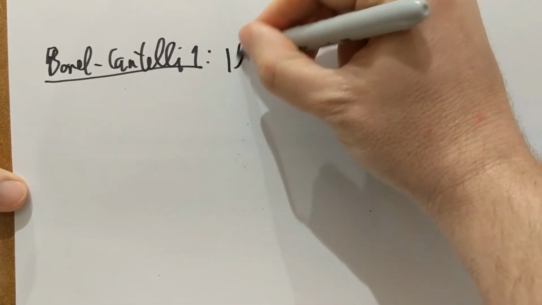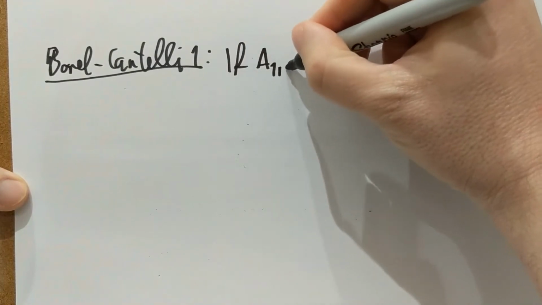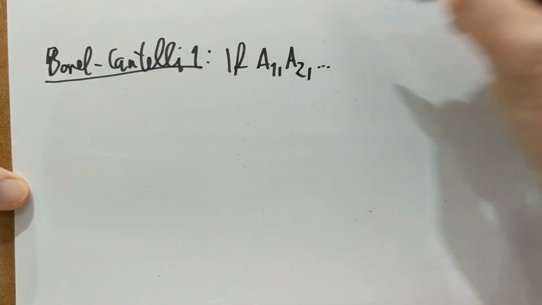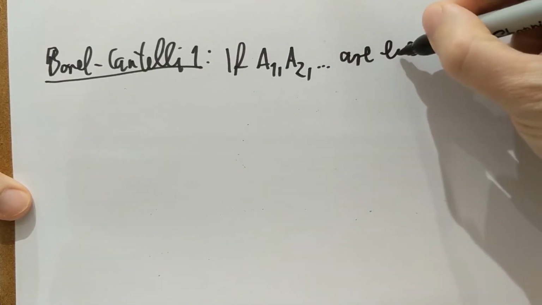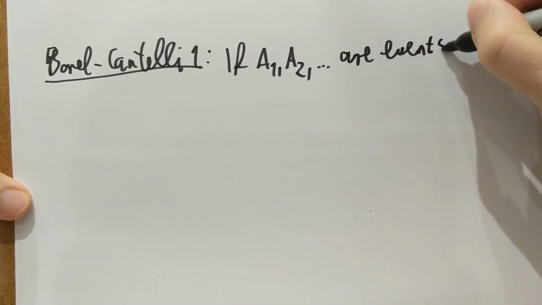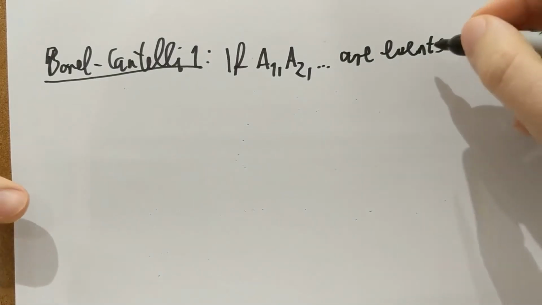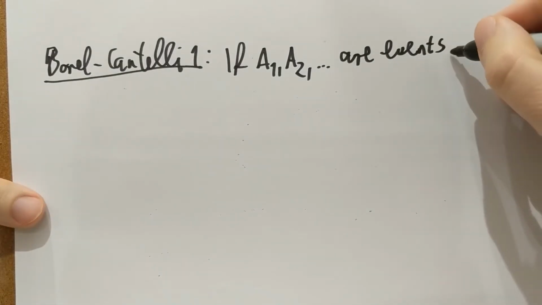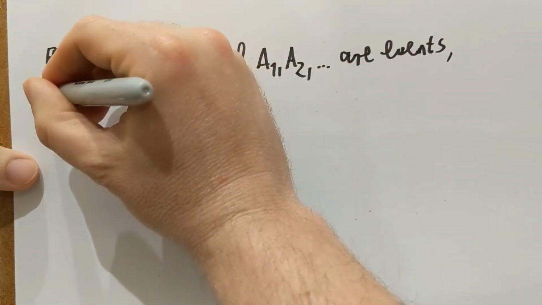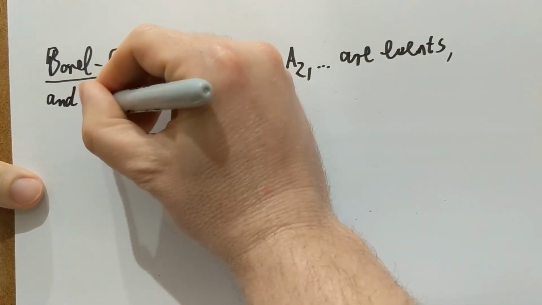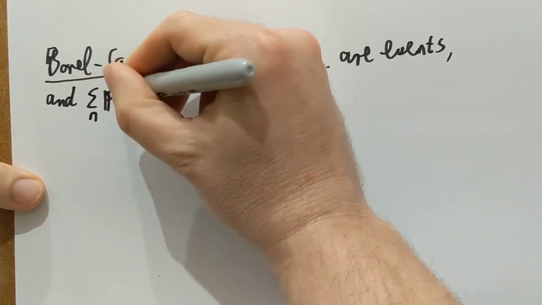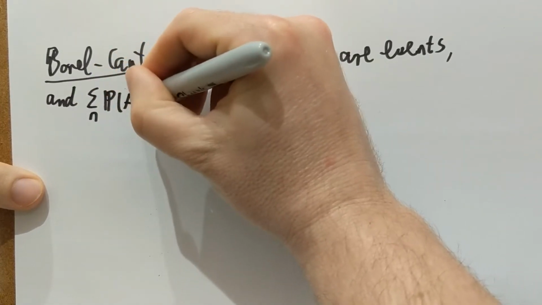says the following: suppose we have events A1, A2 and so on, any events in a probability space, and suppose also that the sum of their probabilities is finite.